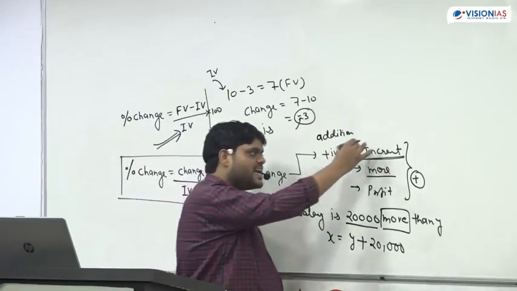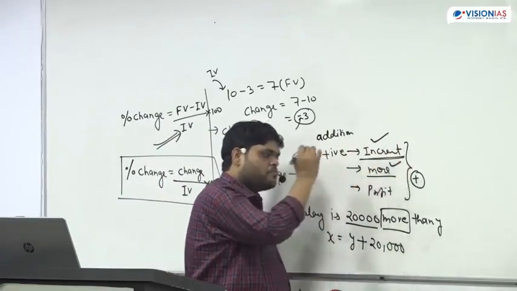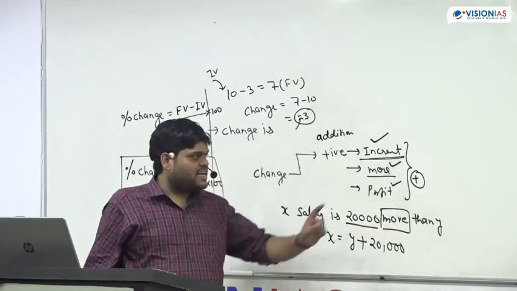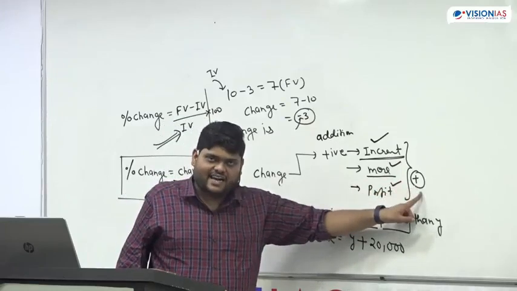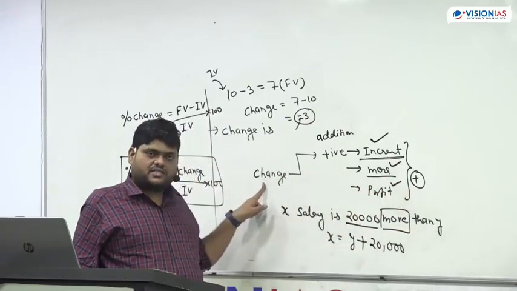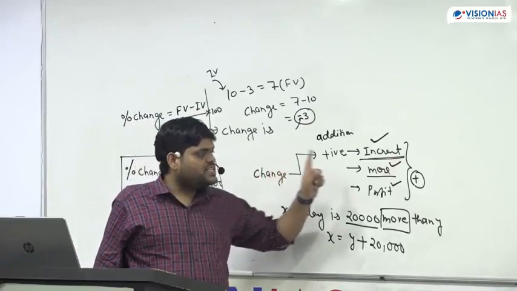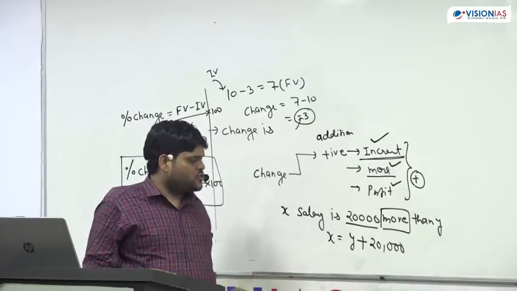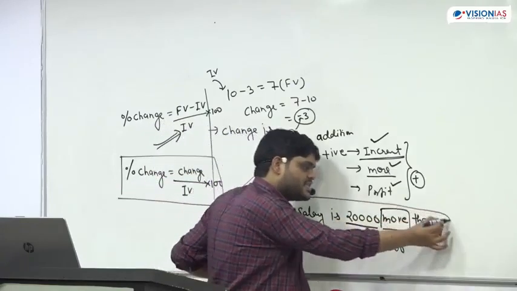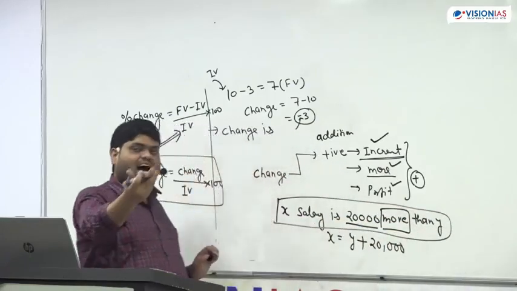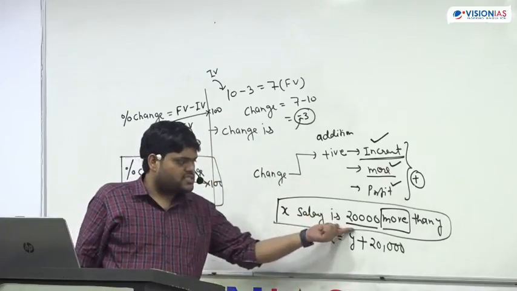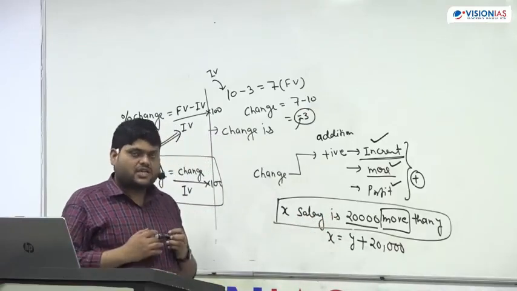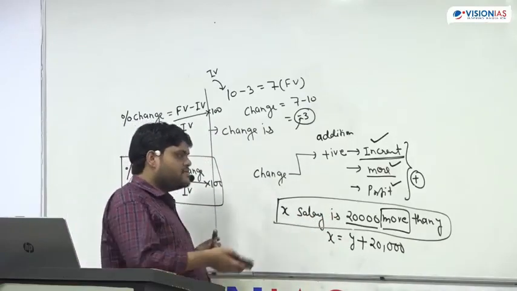So whenever this increment word will come, whenever more word will come, whenever profit word will come, that simple meaning is something is getting added and something is getting changed. And what change? Positively change. See here, more means addition. So this is the language of mathematics. They will give language like this. They will ask you the question. So you should know this thing. Whenever this more is coming, that simple meaning is addition. Okay? Similarly,